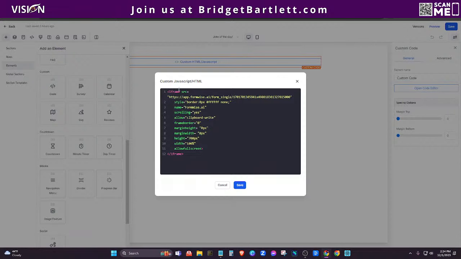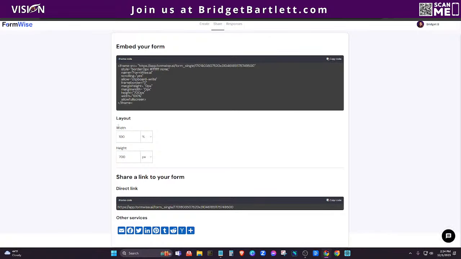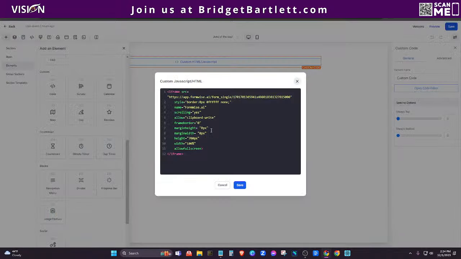Now, I did tell you that I would show you, anytime you have an iframe element, you don't have to be a coder or anything to know this. I showed you the place where it says width and height. When you set that, it's going to change the code here. So if I said 1200, then you can see up here it says height 1200 and still the width is 100%. So if I took that code and embedded it, it would say 1200 here. So instead of going back and changing the code, you can just look here and change it manually.